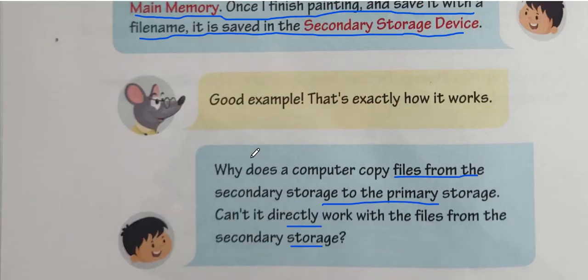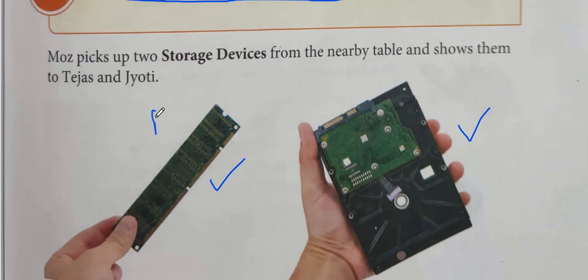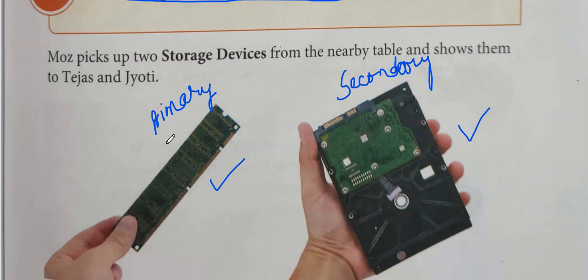Now, as you can see here on page number 47, this is our primary memory, and this one is the secondary memory. So you can see here the difference between these two types of memories. Primary memory is very thin and longer, whereas secondary memory is a wider storage device. So this memory contains a lesser amount of data, while the secondary storage contains more information as compared to the primary memory.